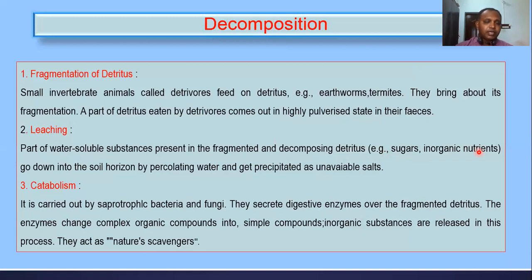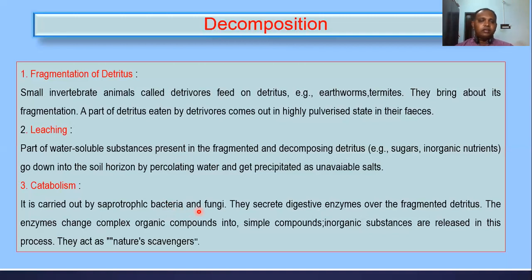Third step is catabolism. The catabolism is carried out by saprophytic bacteria and fungi. You see, the first two steps, fragmentation and leaching, involve small animals only, but catabolism is mainly carried out by saprophytic bacteria and fungi. Why are we saying saprophytic organism? They can feed on dead and decomposing matter.